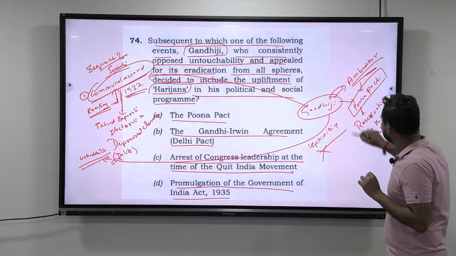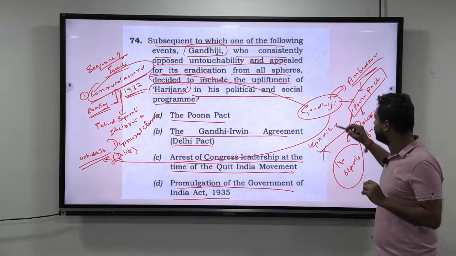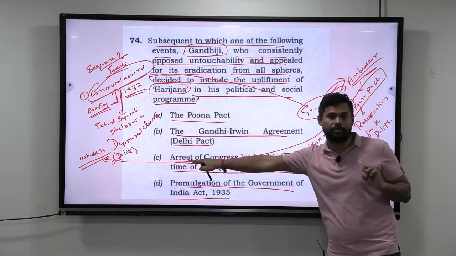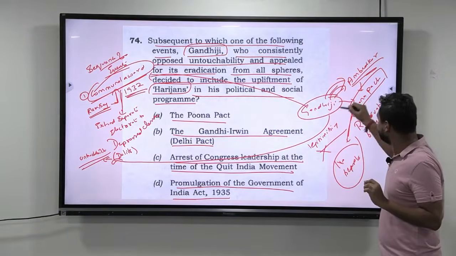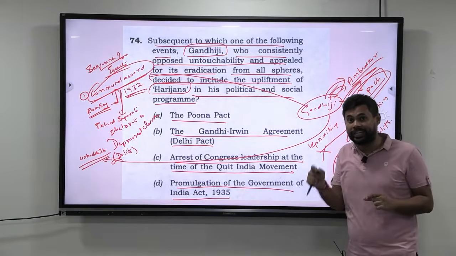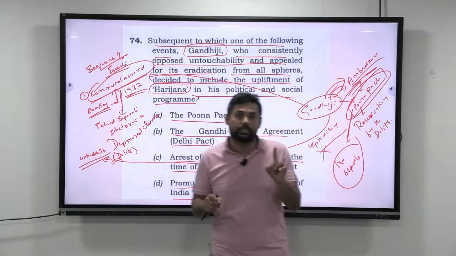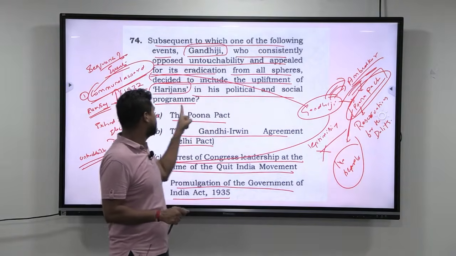So here they will say that there is no separate electorate. In that way, Gandhiji was able to convince Ambedkar that it is not good to legitimize that practice, and only if we do not legitimize it can we eradicate it, and hence they reached a compromise in the Pune Pact. From then onwards, Gandhiji took it seriously upon himself to eradicate the practice of untouchability, and hence Gandhiji included the upliftment of the Harijans in his political and social program.